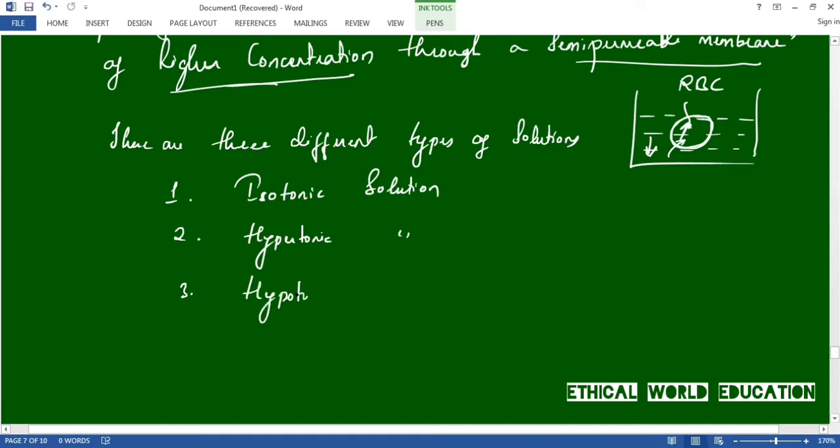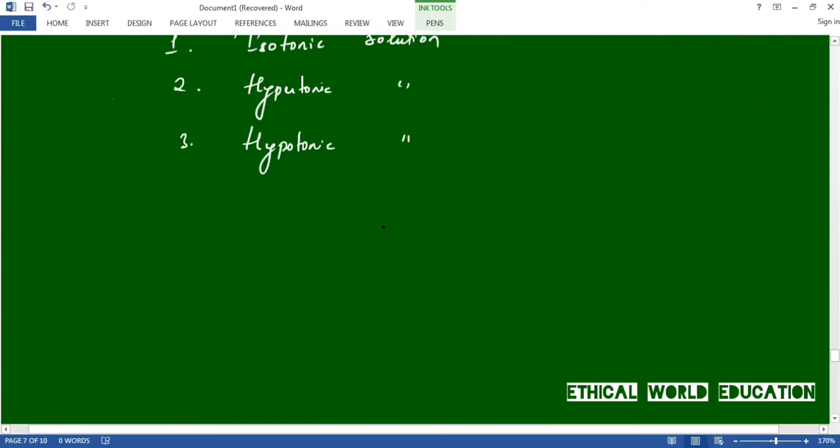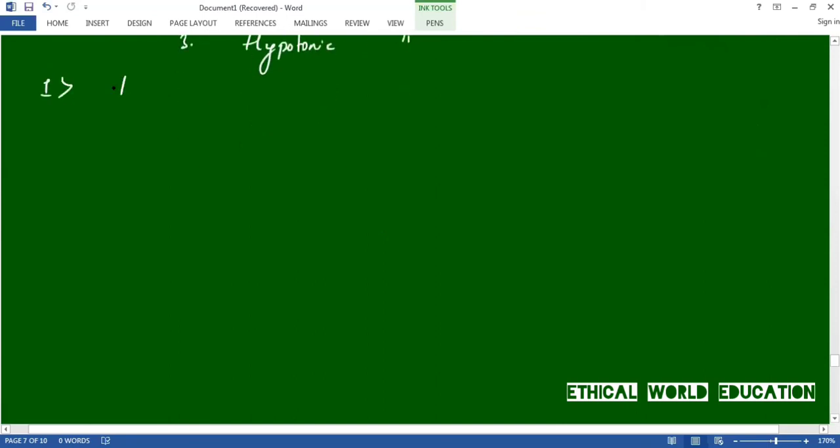Let us see the meaning of all the three. So first, isotonic solution means